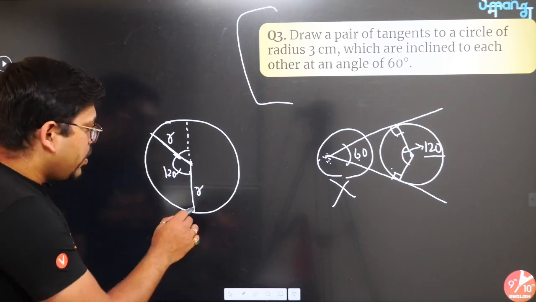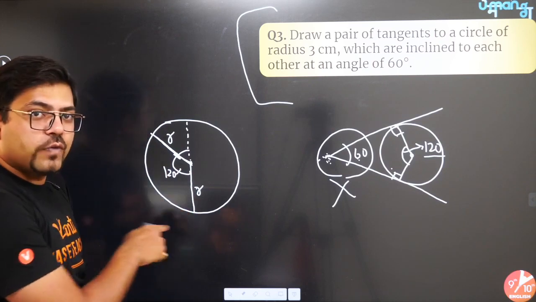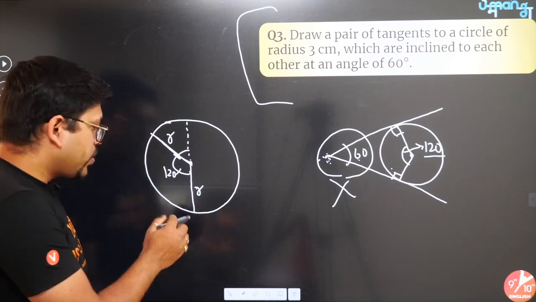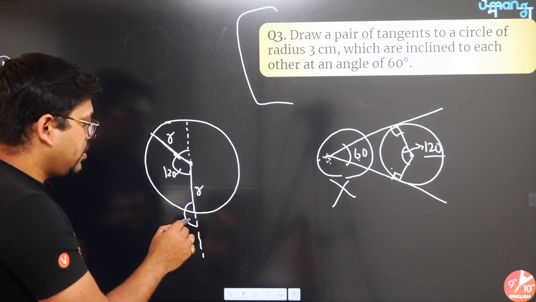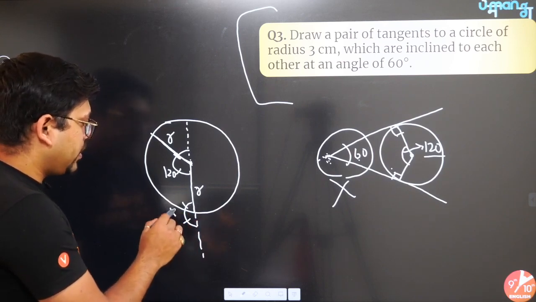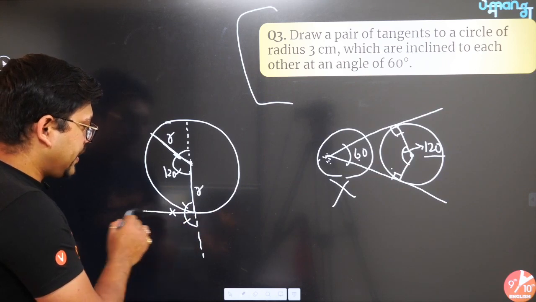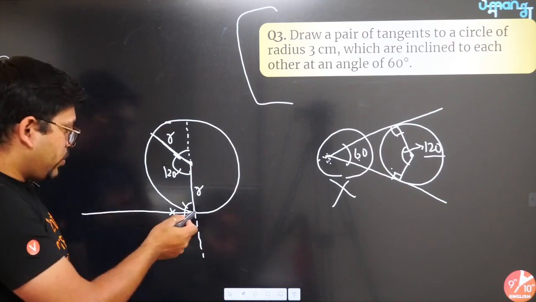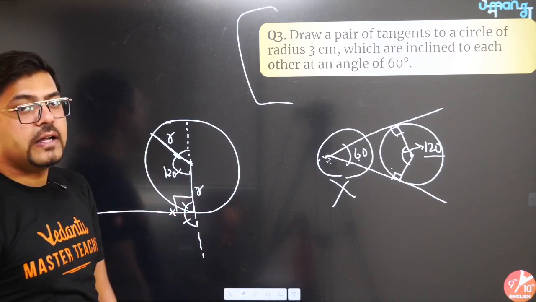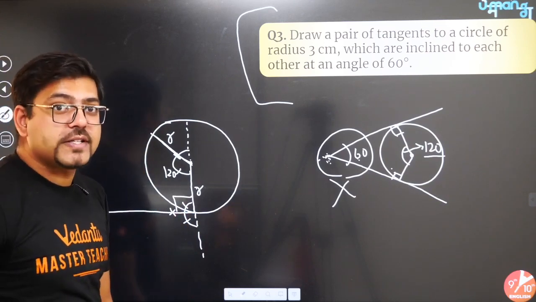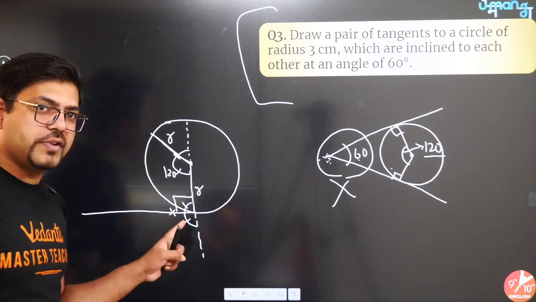Got it? Now you can make a 90 degree angle at the end of the radius. Can you make it? Yes, you can. How? Just extend this. Again, semicircle, 60, 120 and then 90. Once you make this 90 degrees, this is the line. Now this 90 degree line is a tangent to the circle. Yes, you have got the first tangent.